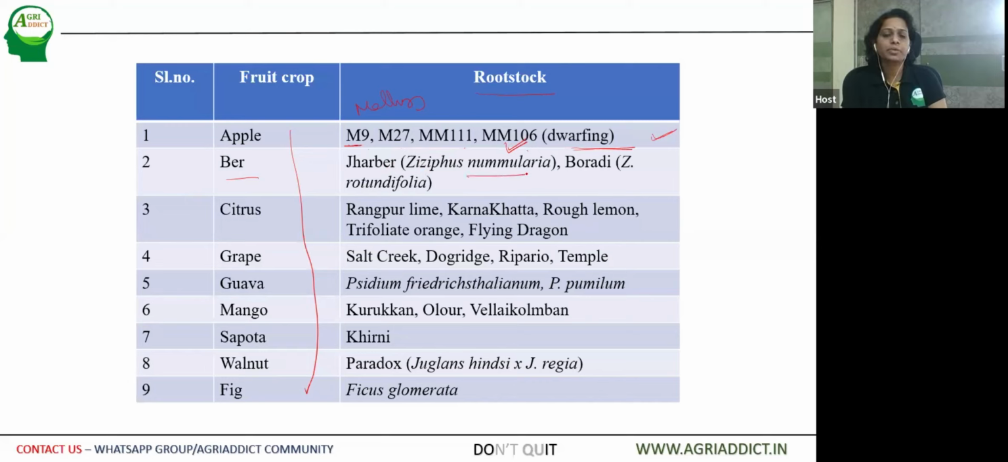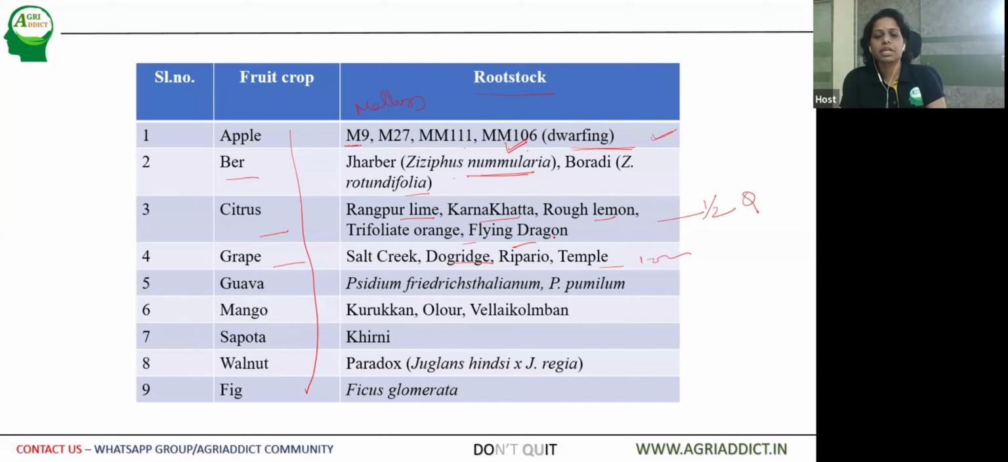Species can also be used as rootstocks for Ber. So Ziziphus jujuba can be used, and the scion can be grafted on Ziziphus nummularia and Ziziphus rotundifolia. In citrus, other species can be used, like Rangpur lime for sweet orange varieties, Karna Khatta, rough lemon, trifoliate orange, flying dragon. So these rootstocks are very important. You can expect at least 1 or 2 questions from them in the examination. Then in grape, Salt Creek, Dogridge, Riparia Gloire are tolerant to salinity.